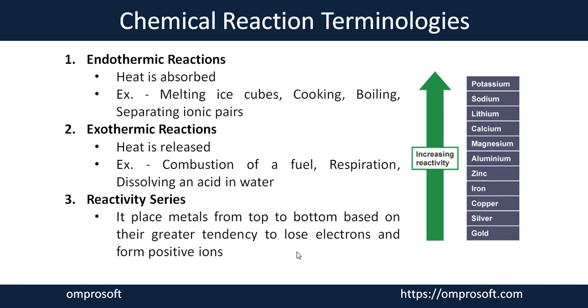So you are arranging the metals from bottom to top in increasing order of reactivity. The metal which has more ability to lose electrons and form a positive ion moves towards the top, and the metal which has less tendency to lose electrons and form a positive ion is placed at the bottom. So while moving from bottom to top, the tendency of the metal to lose electrons and get a positive charge increases.